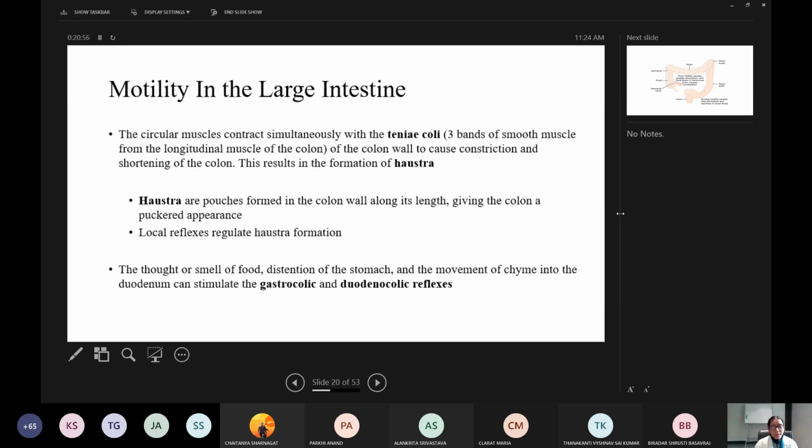Gastrocolic reflex: whenever there is a distension of the stomach, it leads to increased motility of the colon, and whenever there is a distension of the duodenum, that also leads to increased motility of the colon. These are called the gastrocolic and duodenocolic reflexes.